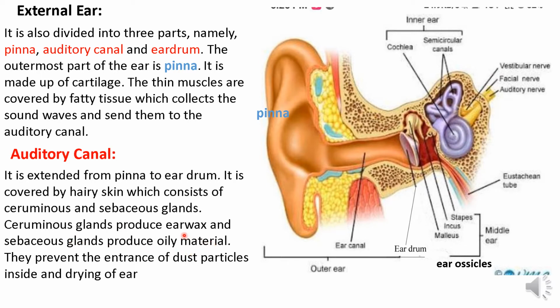Because of the production of this earwax and oily material, it prevents the entrance of dust particles inside the ear and the drying of the ear. This is the function of the ceruminous gland and the earwax or oily material.